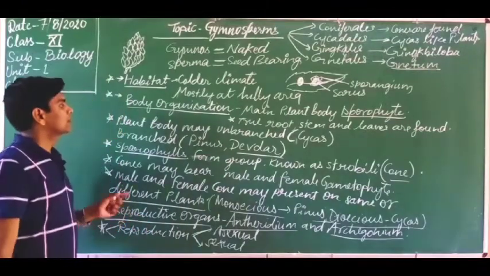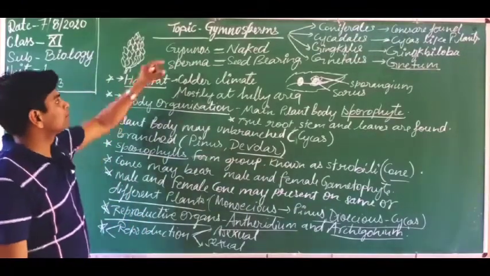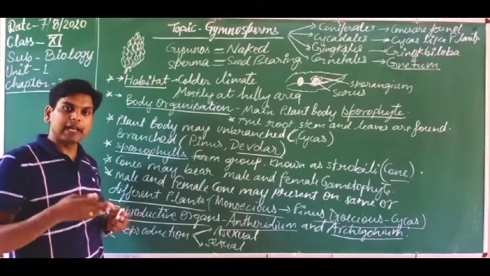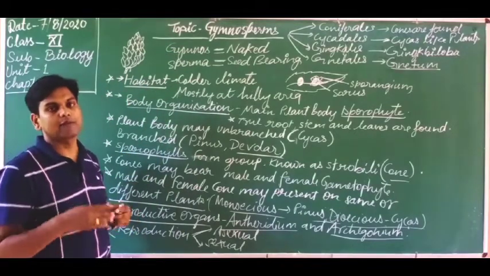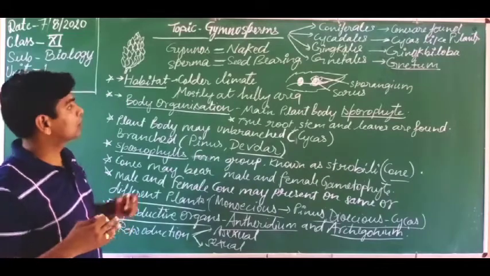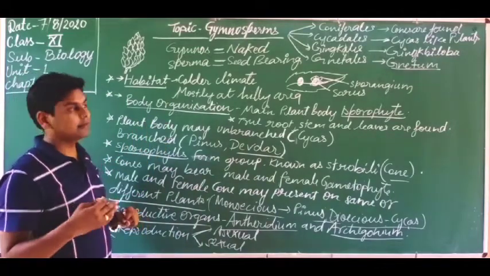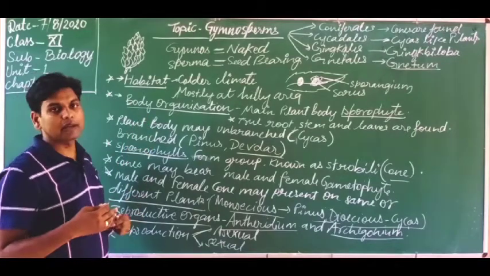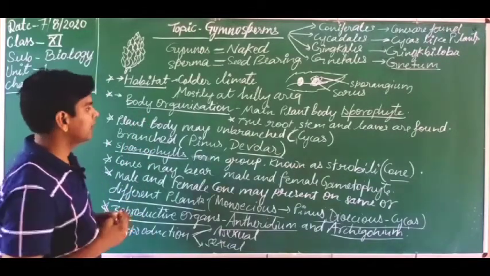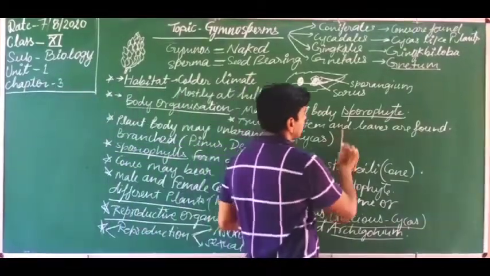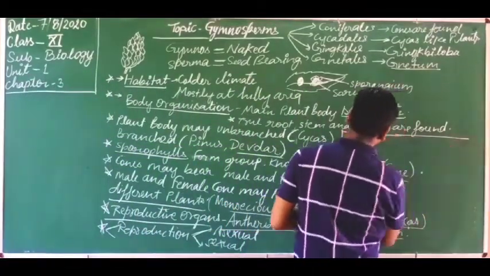Got it? So let's discuss, dear students, gymnosperm is an advanced category of plant, because we have discussed that vascular tissues are formed inside the pteridophyte. So this is more advanced than the pteridophyte. That is why this category also has vascular tissue, xylem and phloem. So xylem and phloem are present here.